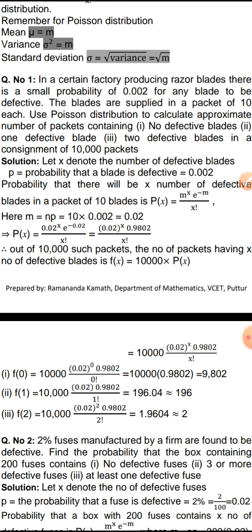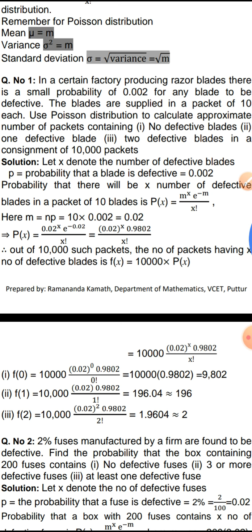So as per the question, blades are supplied in a packet of 10 each. Each packet consists of 10 blades. The chance or the probability that a blade is defective is 0.002.